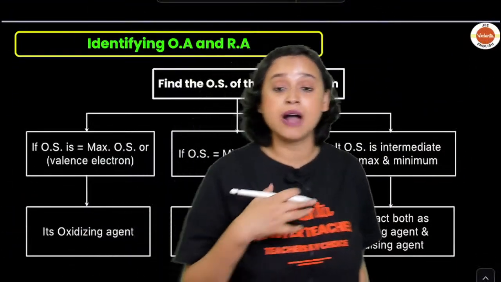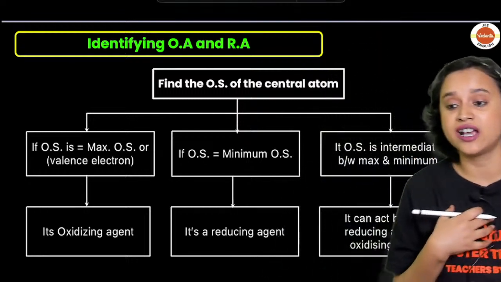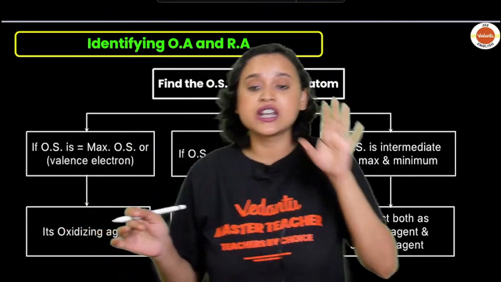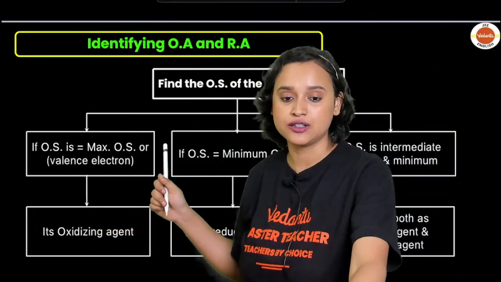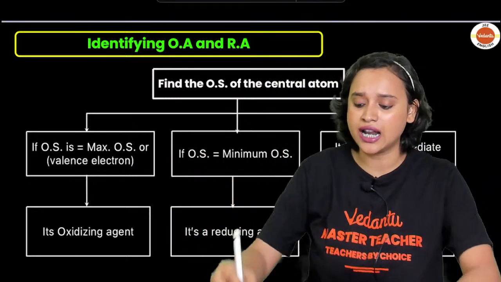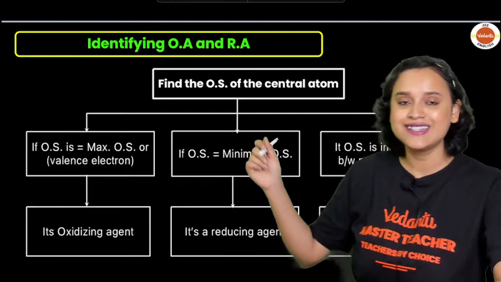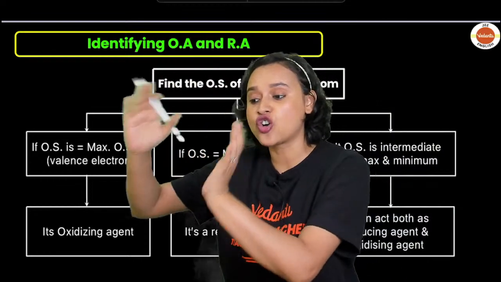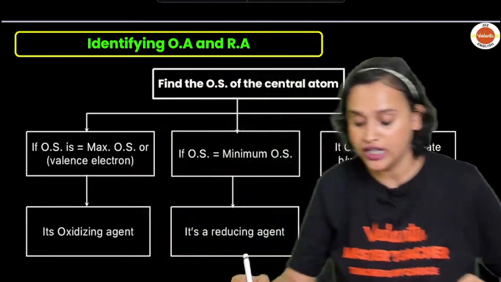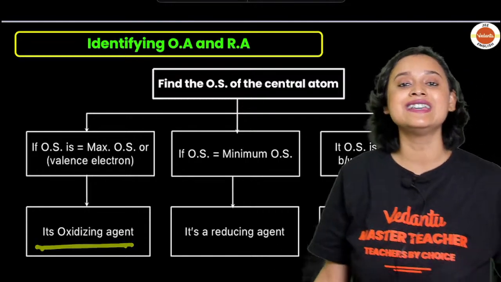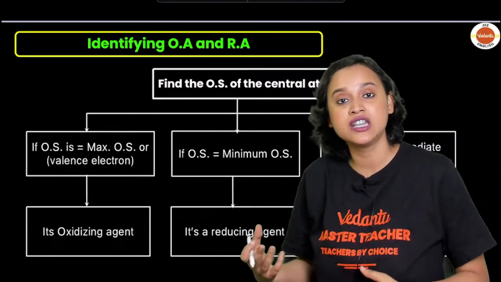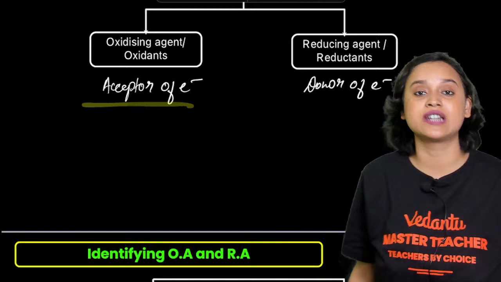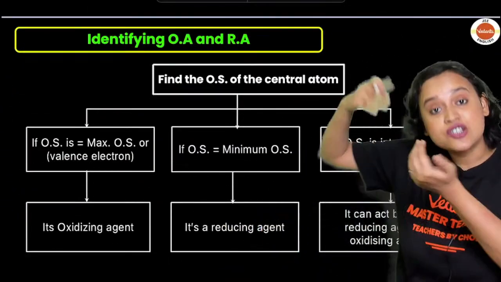Now the question comes, ma'am, how will we identify which one is the oxidizing and which is the reducing agent? First of all, you find the oxidation state of the central atom. If by chance it is maximum, that means all its valence electrons are lost, then it is an oxidizing agent, because it can only gain electrons. And what did I say? Acceptor of electrons will be the oxidizing agent.